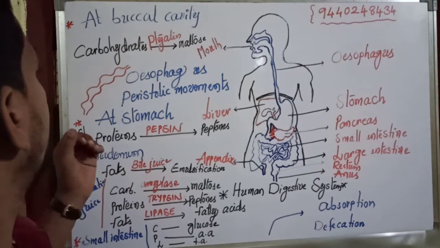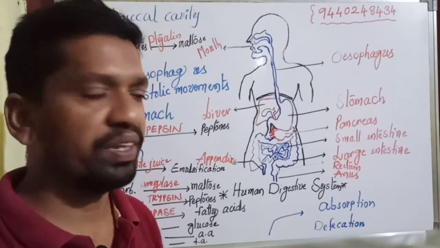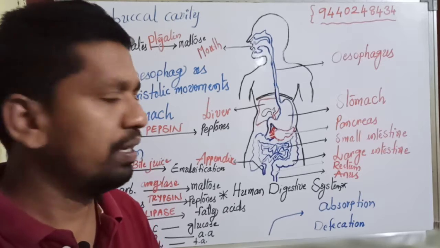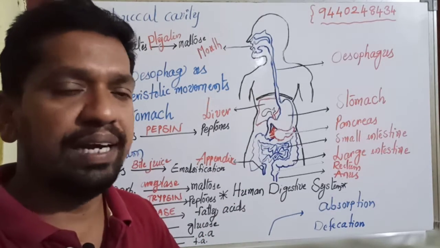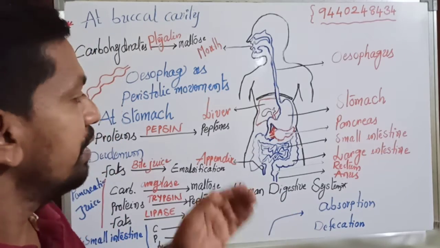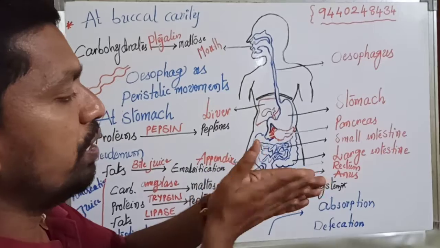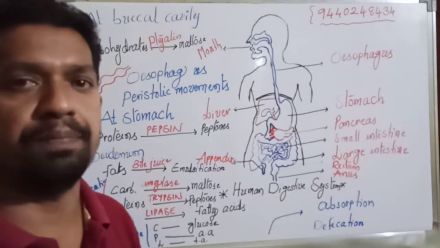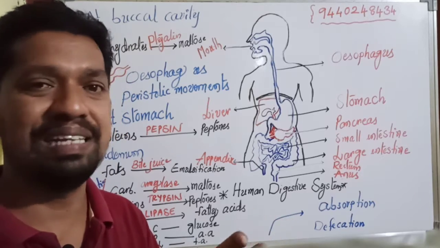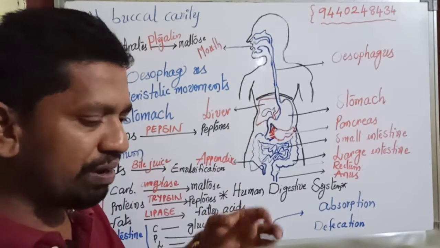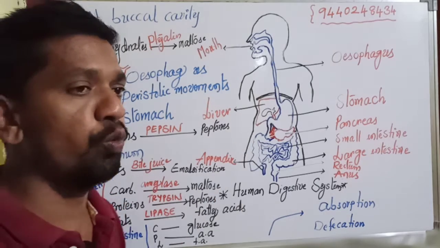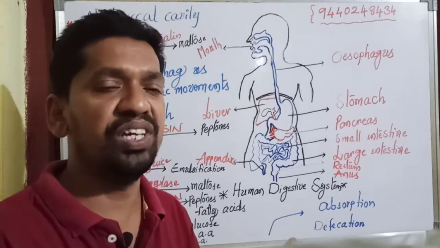Now, digestion at the stomach. The stomach is a huge sac-like structure present on the left side of the abdominal cavity. Inside the stomach walls, we have a huge amount of mucous membrane. Again, the stomach walls are also made of different types of muscle cells. Due to the contractions and relaxations of the muscle cells, the stomach plays different roles in the digestion process.